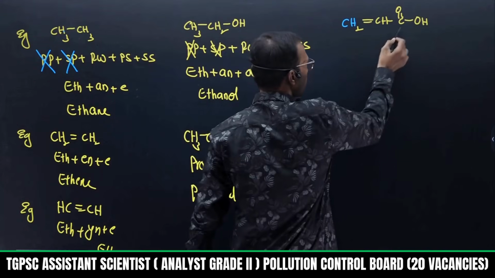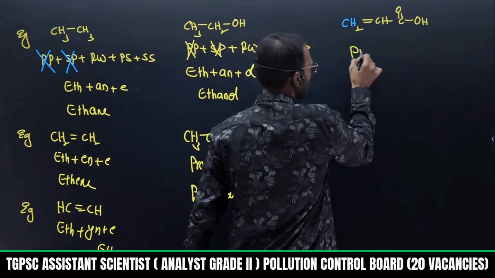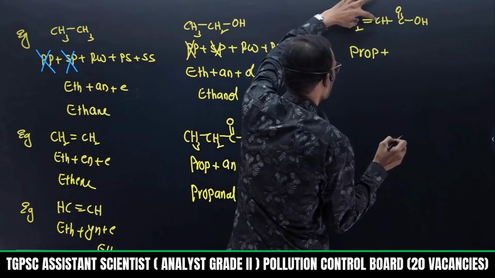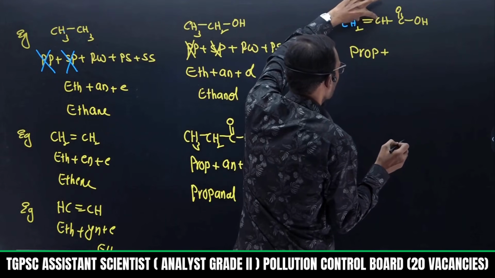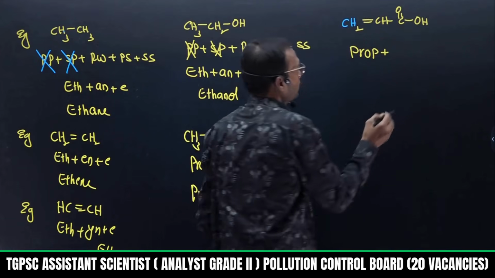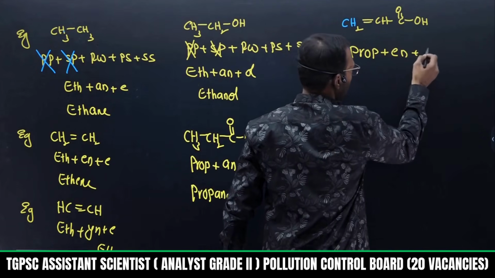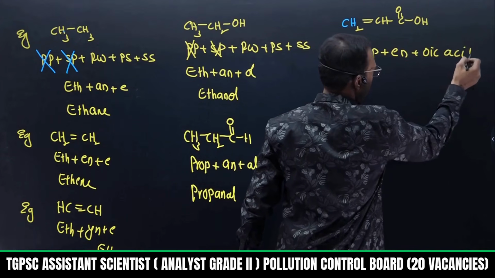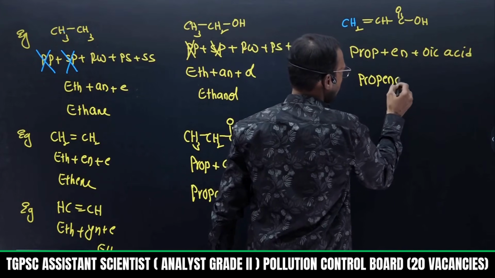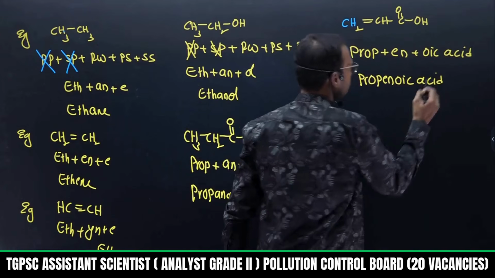So root word is 1, 2, 3, 3 carbons are present, I can say prop. Then what about primary suffix? Between the double bonded carbons, there is a double bond, so I can write EN, then oic acid. Now what is the name? Propenoic acid, that is the one.